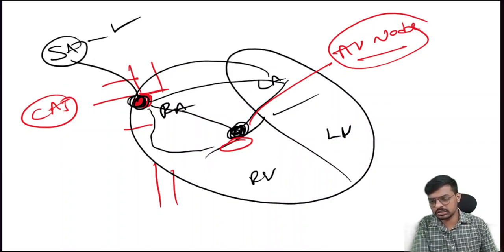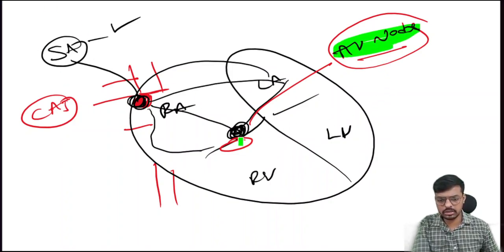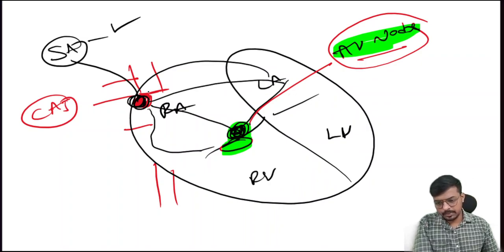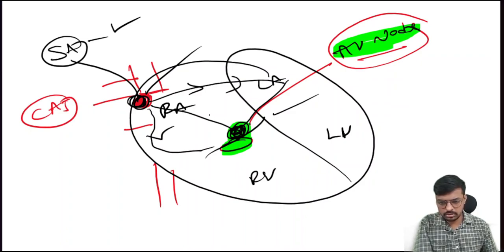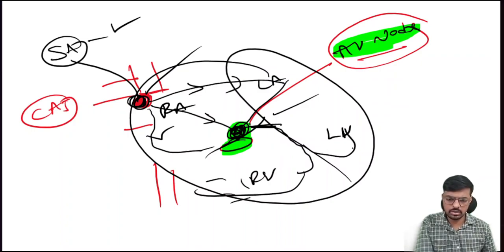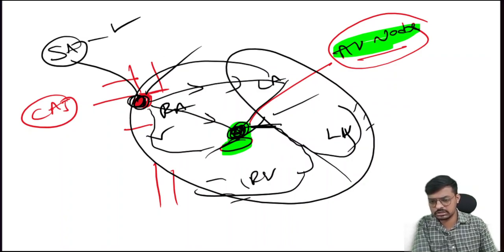So the impulse starts from the SA node and goes to the next node, the AV node. From here it goes to the bundle of His, then the right bundle branch and left bundle branch, and to the Purkinje fibers. This is what we call the conduction system.